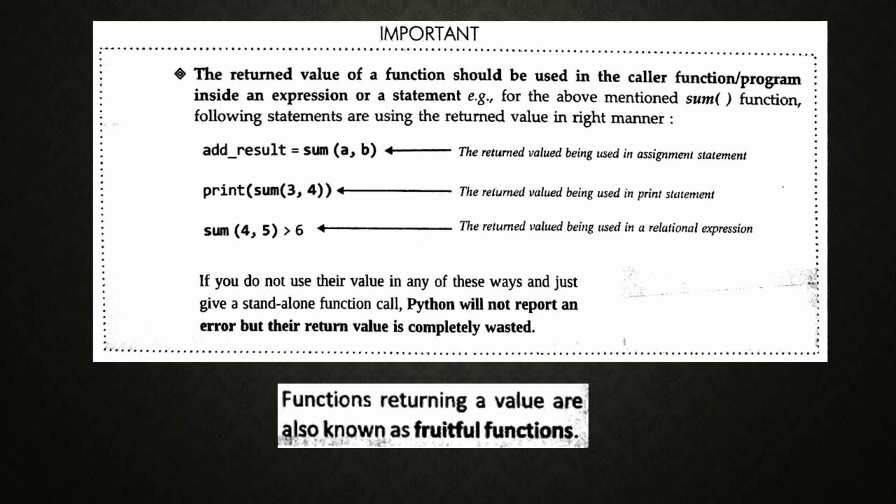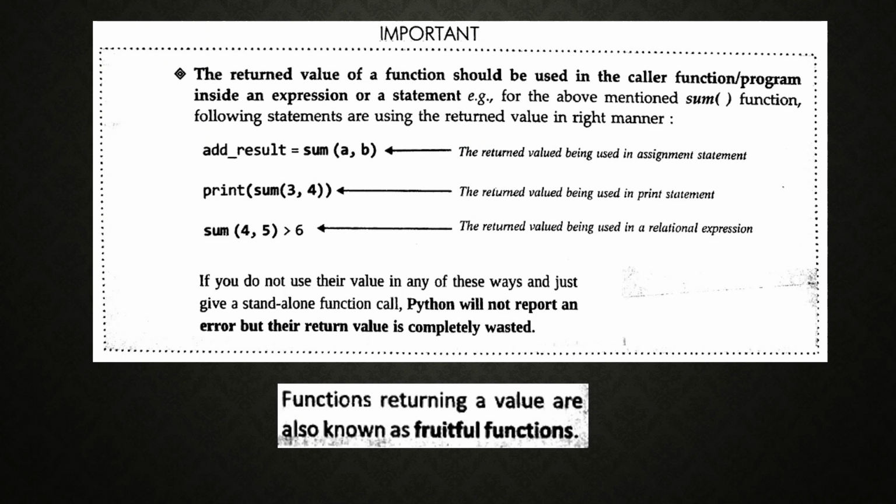Here the function itself sends the value, so directly you can display it without any assignment statement. And next one is sum(4, 5) > 6, the returned value being used in a relational expression. We can use the return value like this also, so it is allowed in the Python programming language.